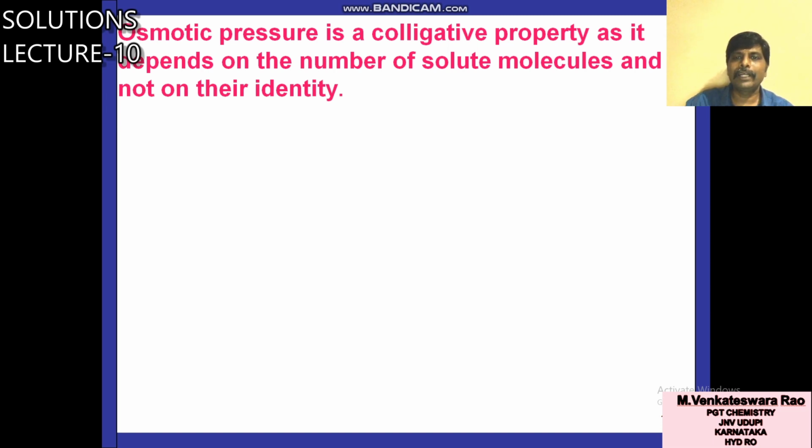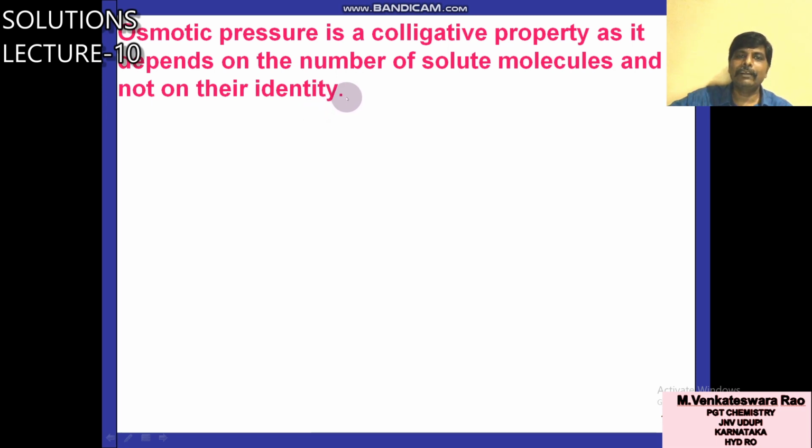What is meant by colligative property? It depends on the number of particles, number of molecules, but not on their nature or identity. Osmotic pressure is a colligative property as it depends on the number of solute molecules and not on their identity.